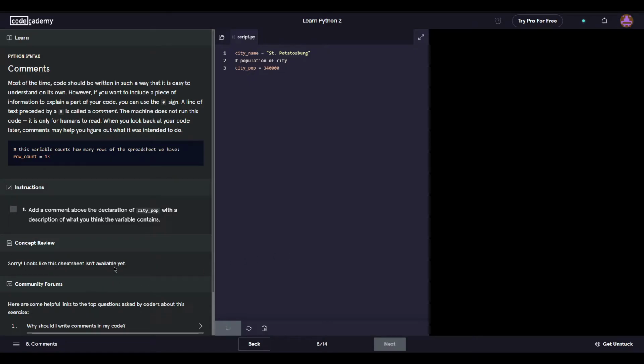If you're wondering if I'm on a Mac, I am not on a Mac. I'm on Windows, but I do have the Mac cursor because I think the Mac cursor looks pretty cool.